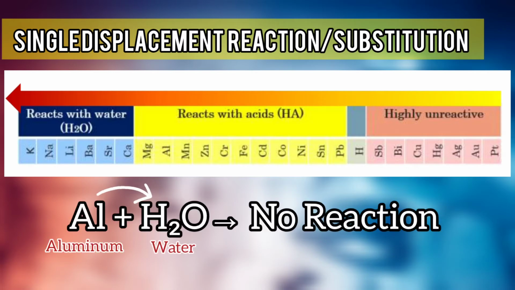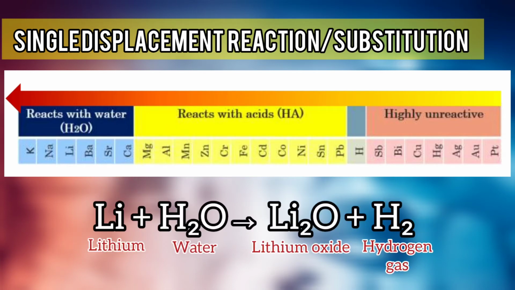For example, the interaction of aluminum and water will yield no reaction since aluminum can only replace hydrogen in acids, but not hydrogen in water. However, the interaction between lithium and water will yield lithium oxide and hydrogen gas, since lithium can replace hydrogen both in normal water and in acids.